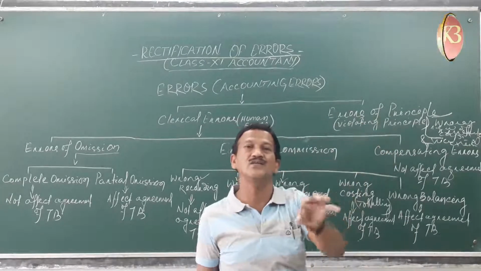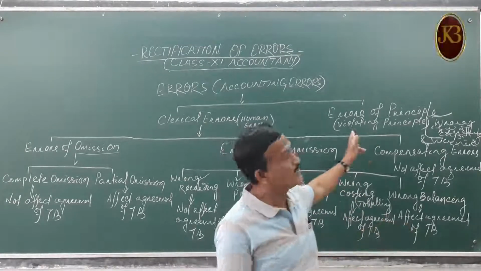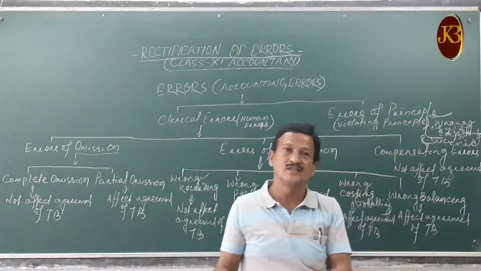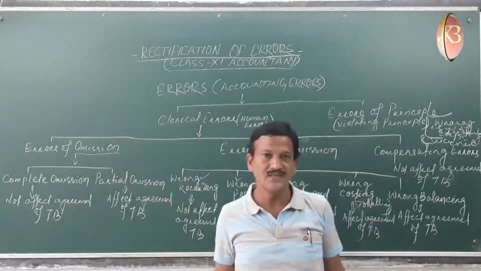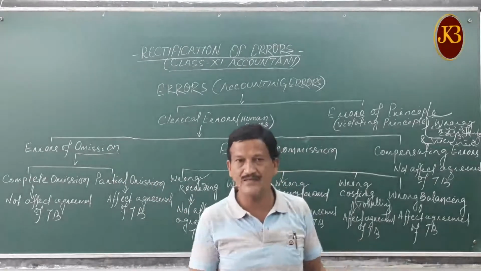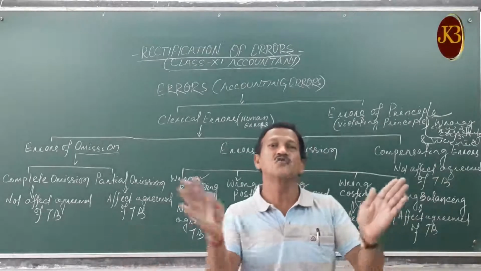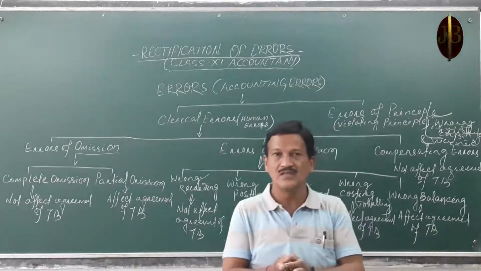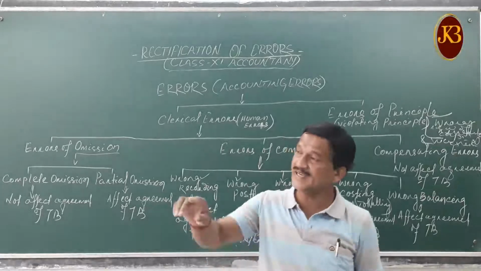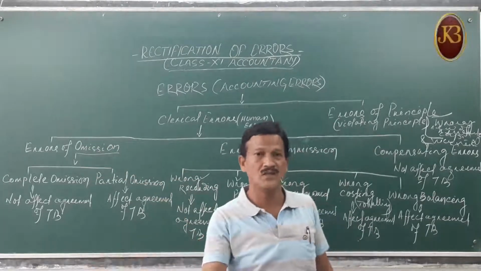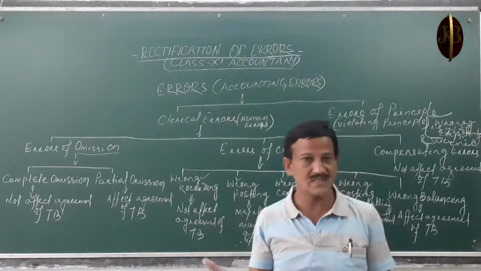For example, on purchase of land, commission paid is debited to the commission account by 500. When we are purchasing land or machinery, loading, unloading and installation charges are all to be treated as capitalization expenditures. But instead of adding them to the land cost or the machinery cost, we had debited them separately to the commission account or the loading, unloading charges account. So that is a mistake.